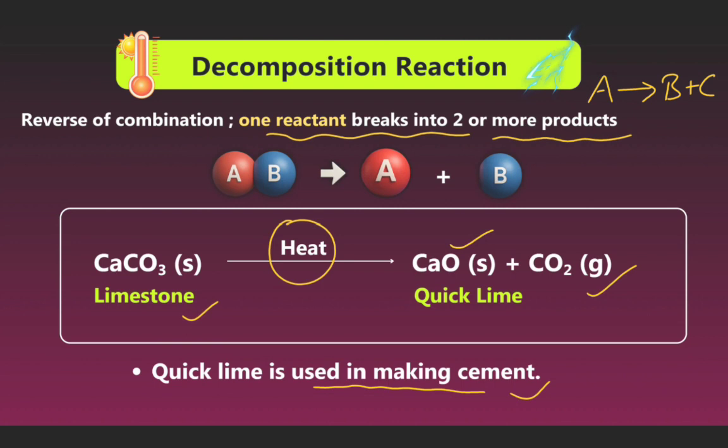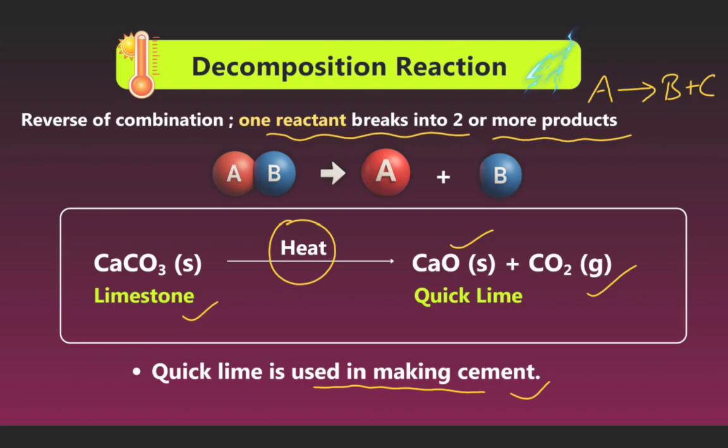Decomposition reaction. Now here we are discussing the decomposition reaction. First we see the definition of the decomposition reaction. It is the reverse of combination: one reactant breaks into two or more products.